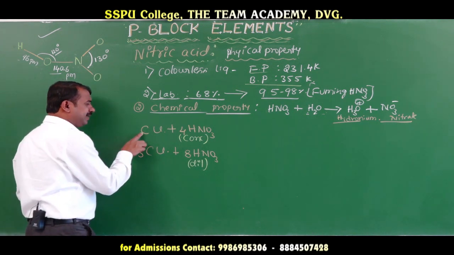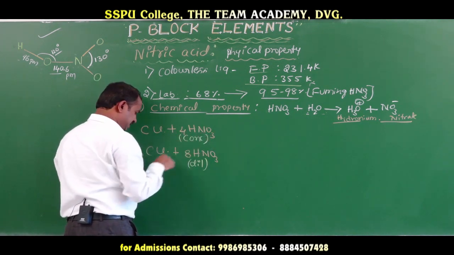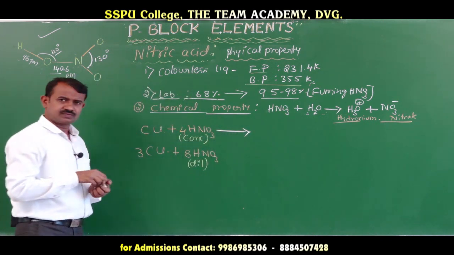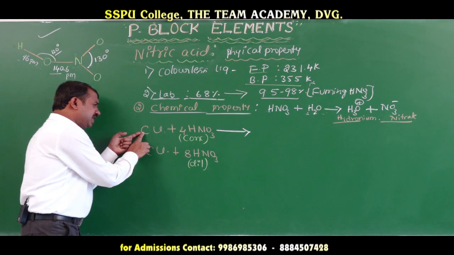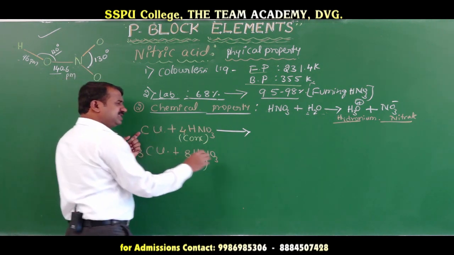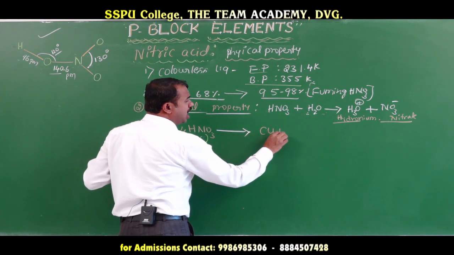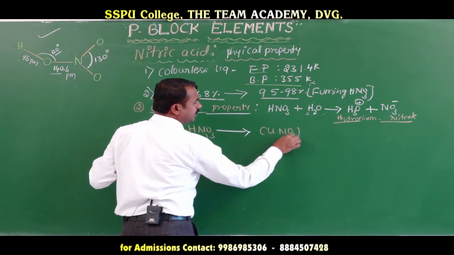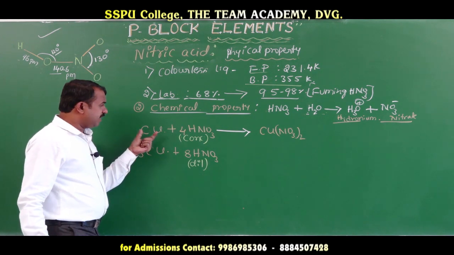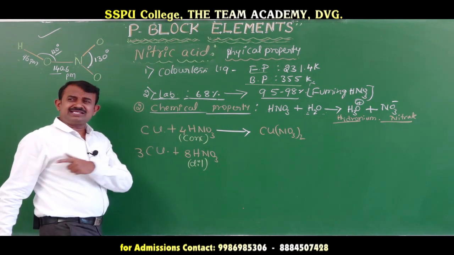When copper reacts with nitric acid, copper oxidation state is +2, and it forms copper nitrate, and you release water molecules.